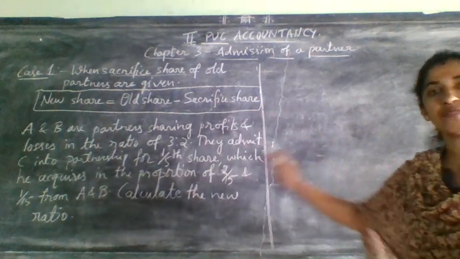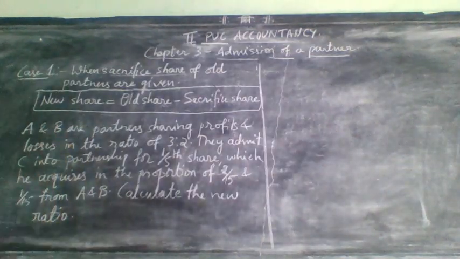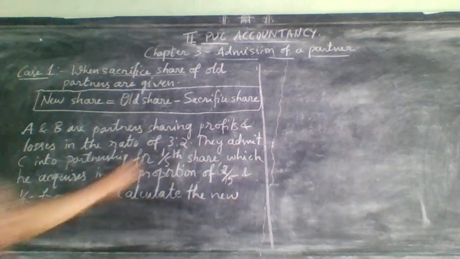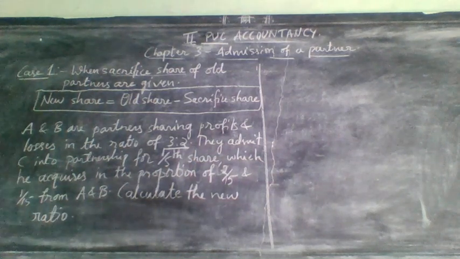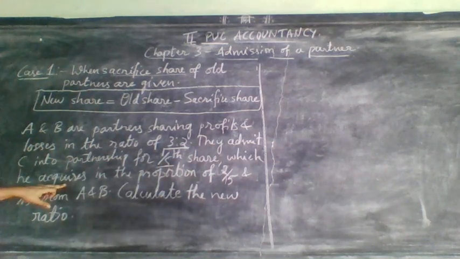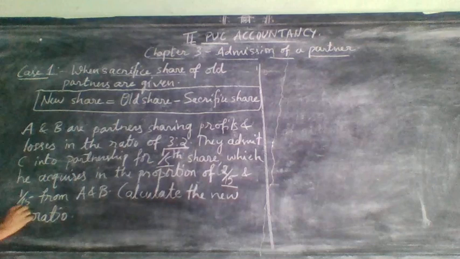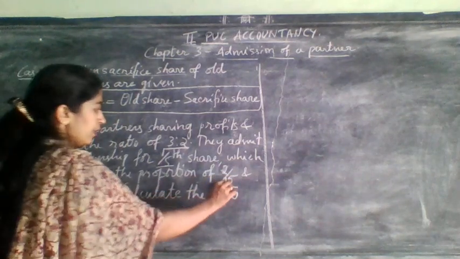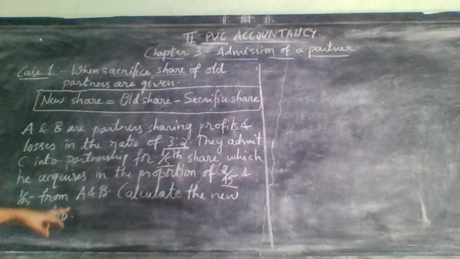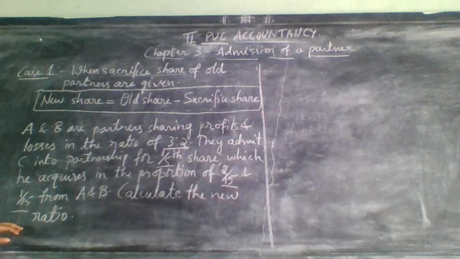Let us understand this with the help of one problem. Here I gave one problem. A and B are partners sharing profits and losses in the ratio of 3:2. They admit C into partnership for 1/5 share, which he acquires in the proportion of 2/15 and 1/15 from A and B. Calculate the new ratio.